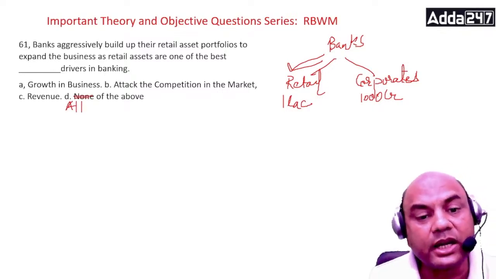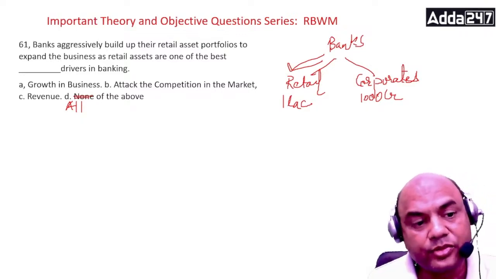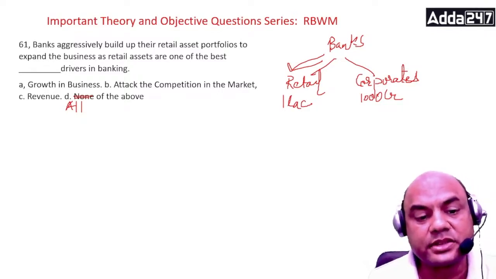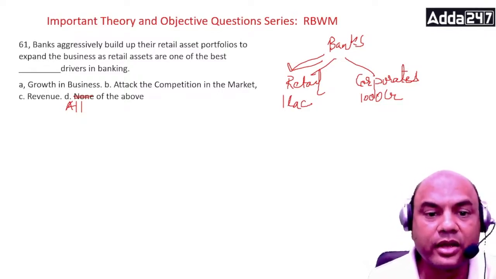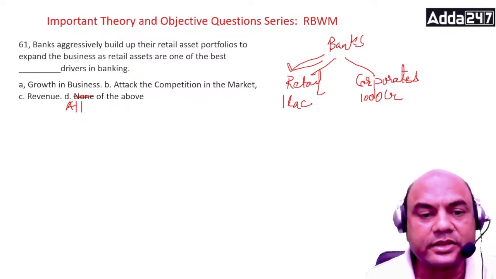Growth in the business, attack the competition, that is also true. Revenue, that is also true. So answer is all of the above, it's not none of the above. D is the right answer.